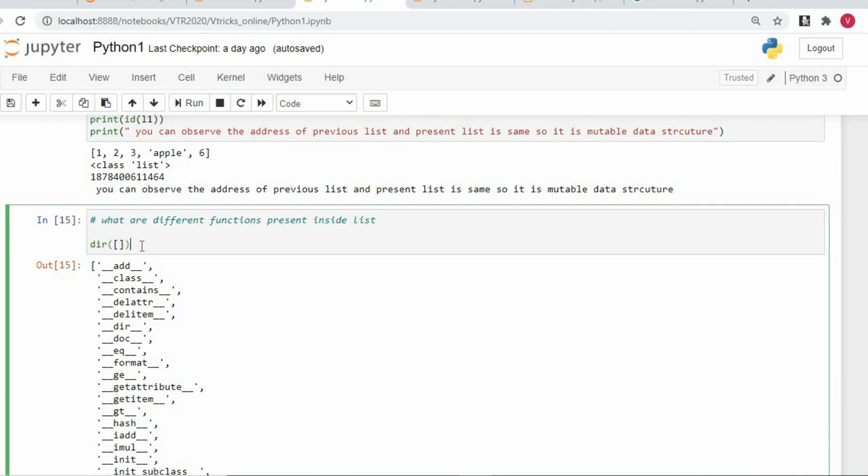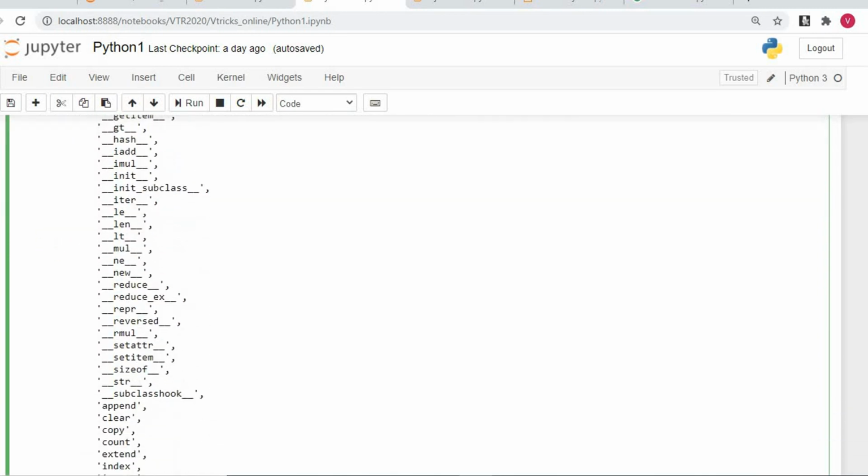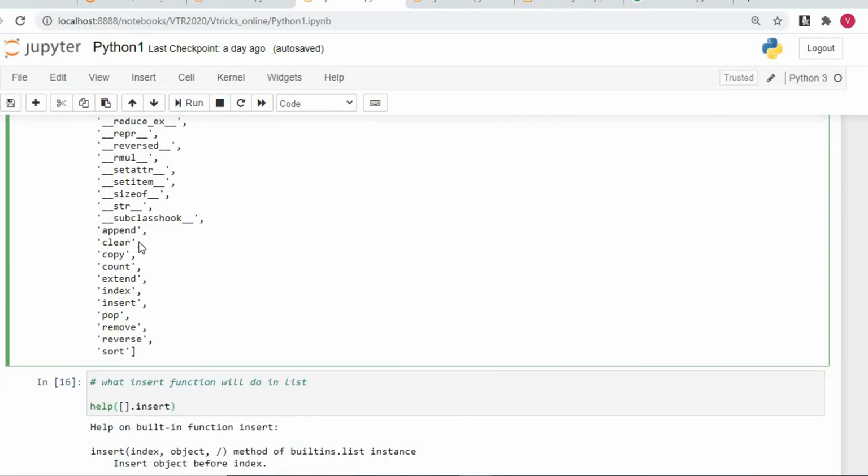So I said dir of square bracket. You must understand that dir is like a telephone directory. It will give you all the functions which are present, given by the Python library. It says these are the functions present for you: append, clear, copy, count, extend, index, insert, pop, remove, reverse, sort.